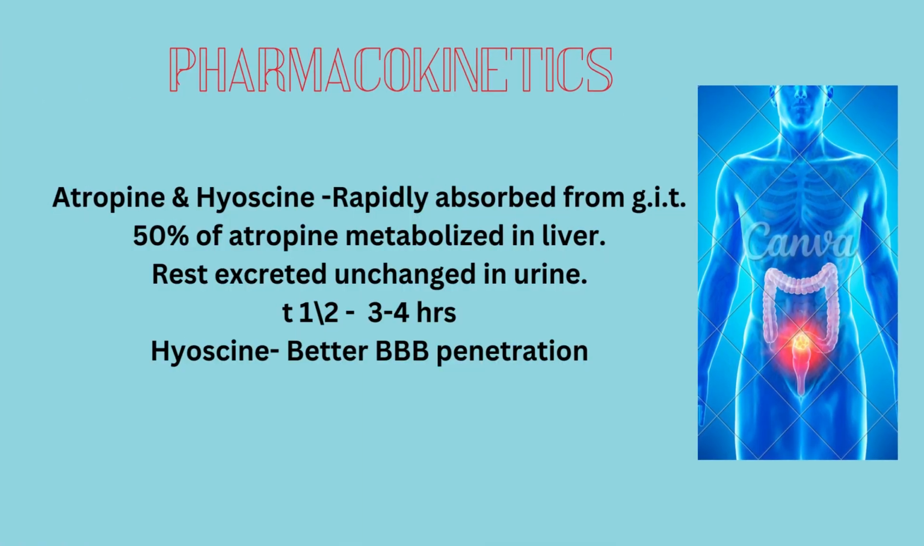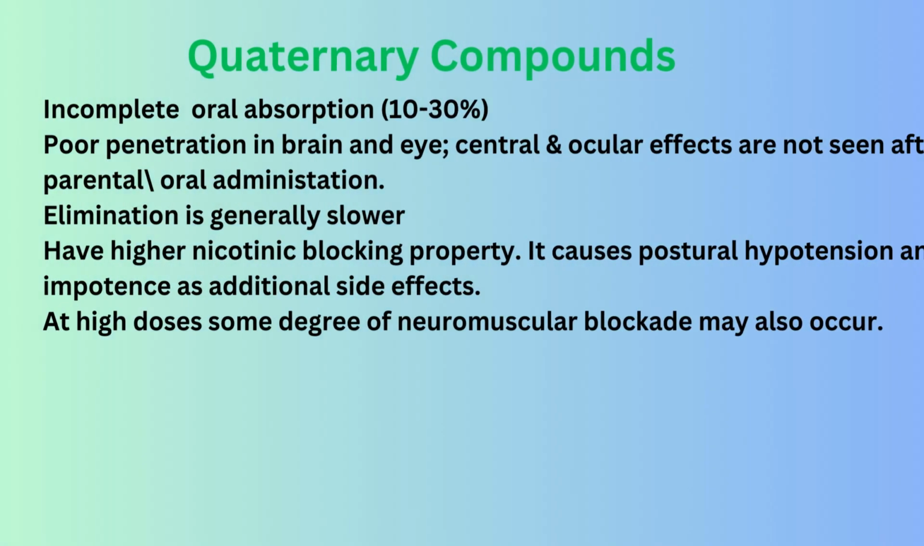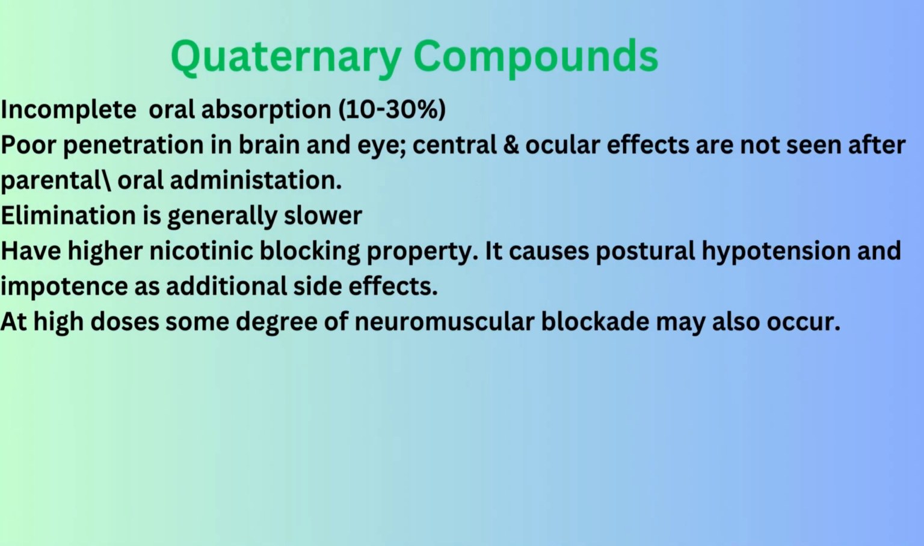Coming to the pharmacokinetics of anticholinergic drugs, atropine and hyoscine are rapidly absorbed from the gut. 50% of atropine is metabolized in the liver, and the rest is excreted unchanged in urine. Half-life is found to be 3 to 4 hours, and hyoscine has better BBB penetration. Quaternary compounds have incomplete oral absorption, that is 10 to 30%. Central and ocular effects are not seen after oral or parenteral administration due to poor penetration in brain and eye.